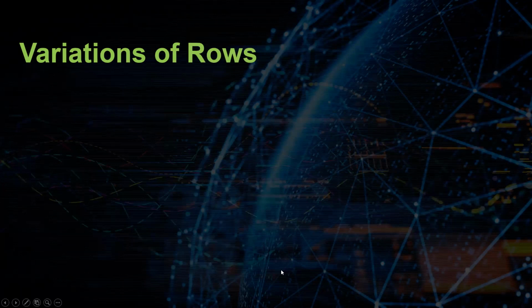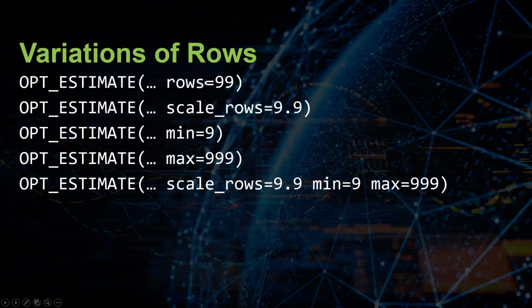And I think we talked about all the variations of the rows: rows, scale rows. You can set up min and max, and you can combine scale rows with min and max. In other words, it doesn't make sense to specify the exact number of rows you're going to have, but you can say scale the number of rows and don't adjust your guess if it's below this, or adjust your guess if it's above this.